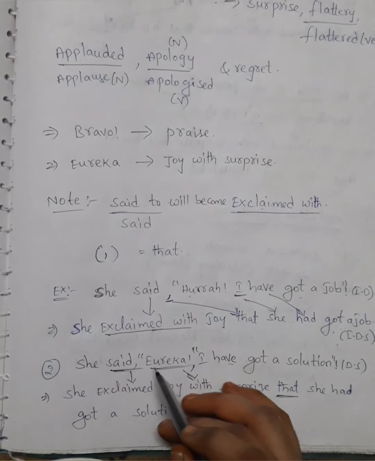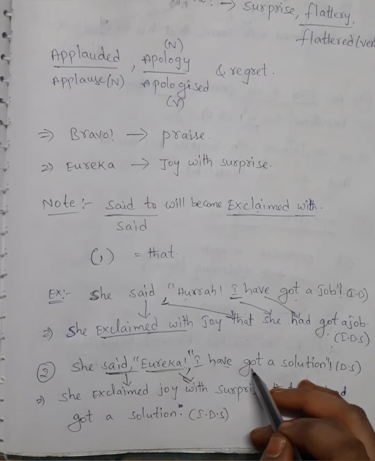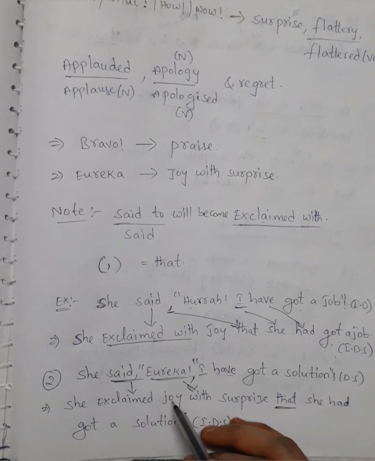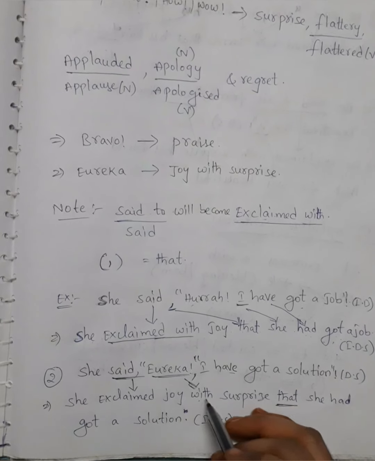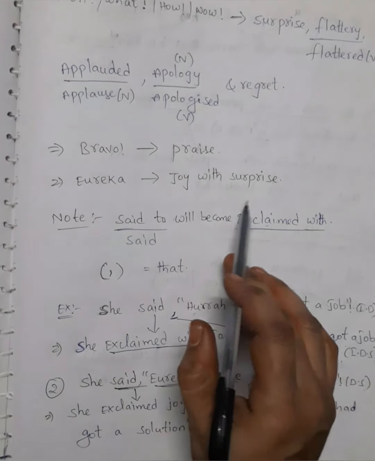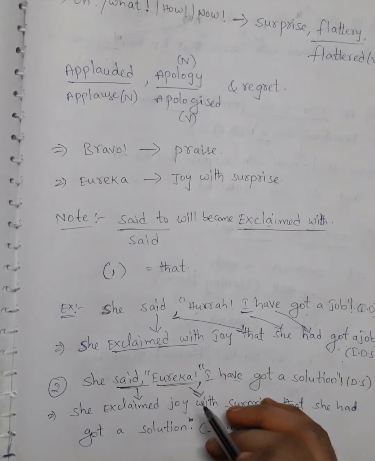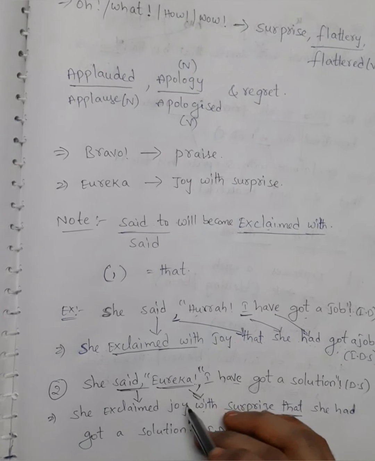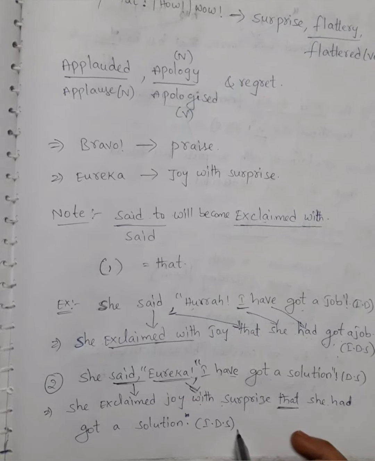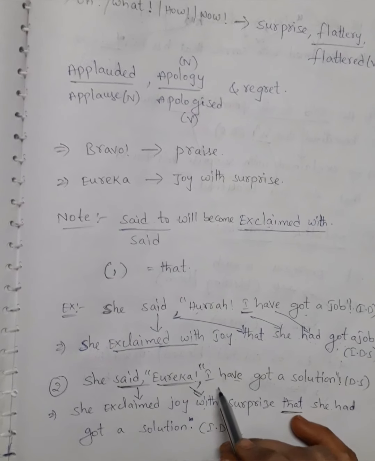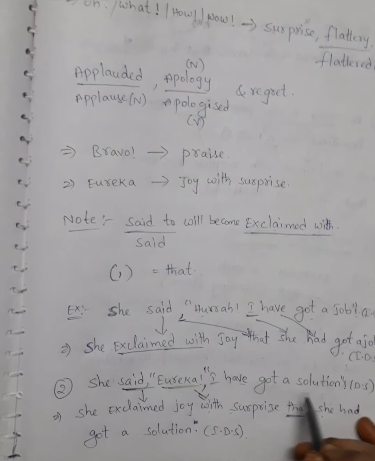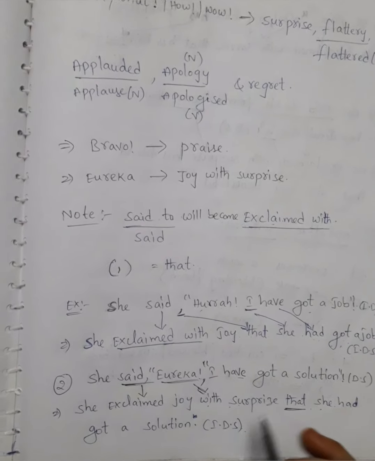Next example, she said, Eureka, I have got a solution. It's a direct speech. She exclaimed with joy, like joy with surprise. Why? Because Eureka means joy with surprise. That's the reason we write like that. She exclaimed with joy with surprise that she had got a solution. It's an indirect speech. I means here she. Have's past form is had. Got a solution.